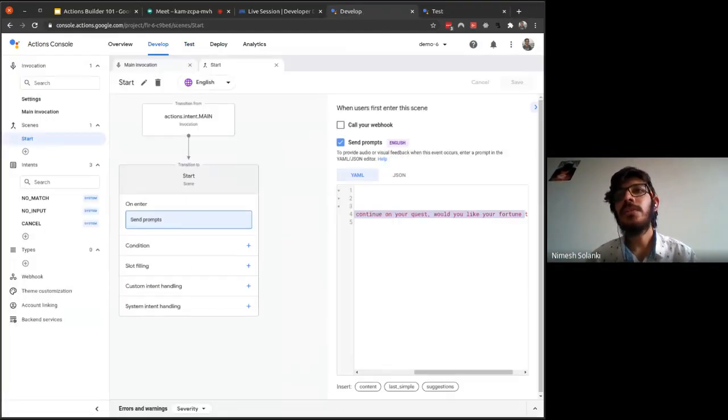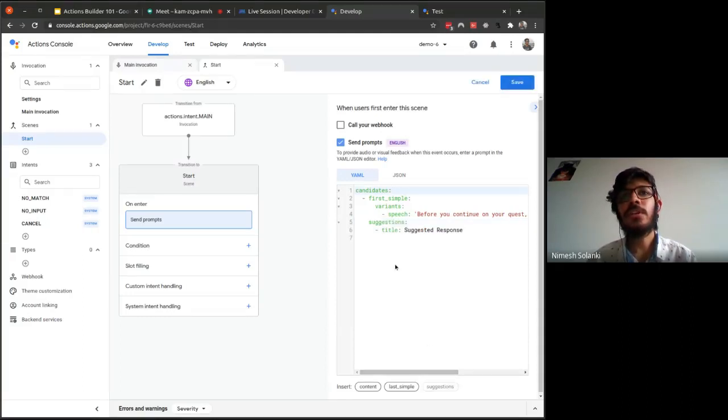So over here, first of all, let's add suggestion chips by clicking over here. We are still in the main, we are still in the start scene. As you can see over here, start scene. Please make sure that after speech, once you click over here, it will automatically pop the required syntax.